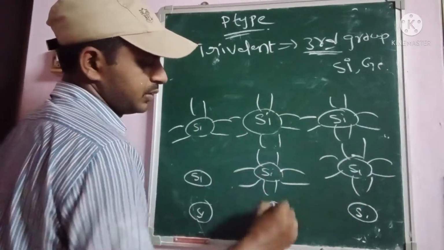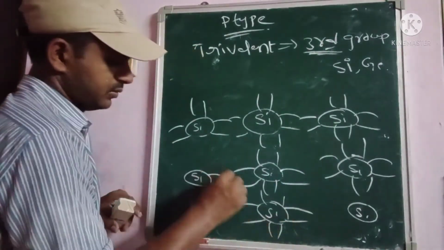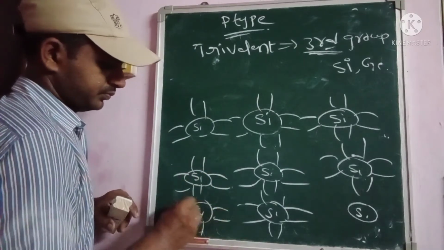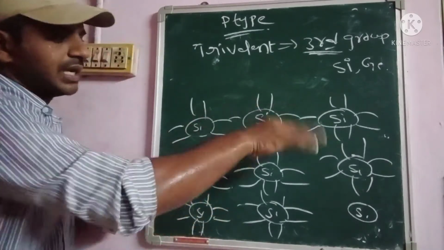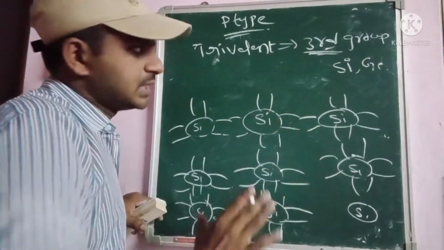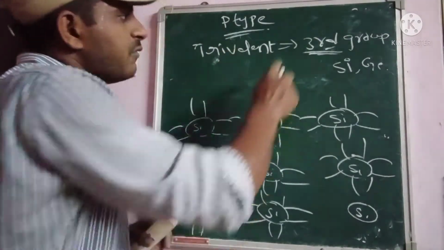Here what happened, let's now see. So this is the representation for the silicon material, the pure semiconductor representation. Whenever trivalent impurities, trivalent means third group.